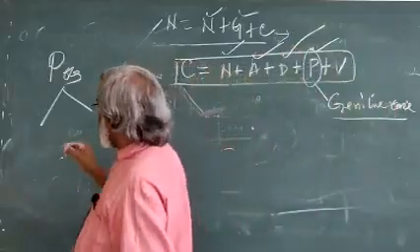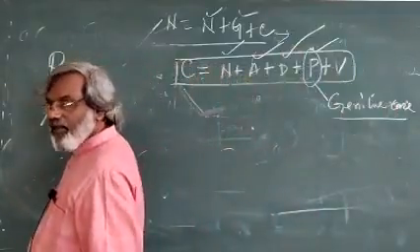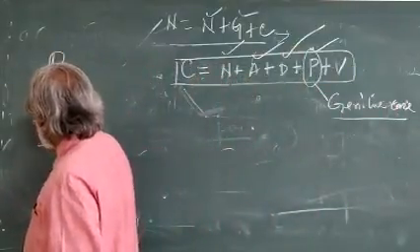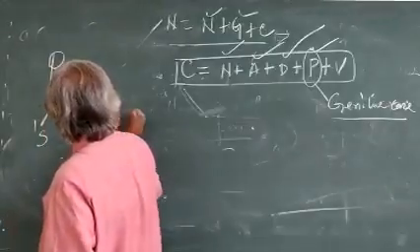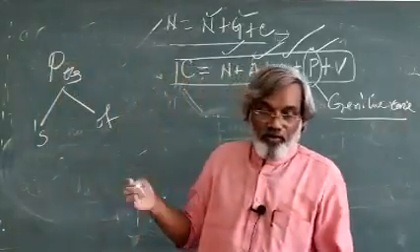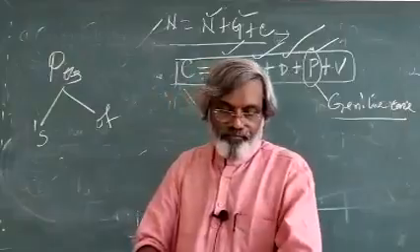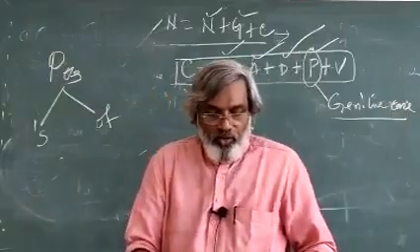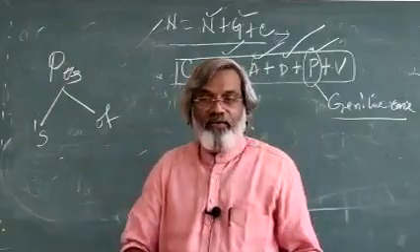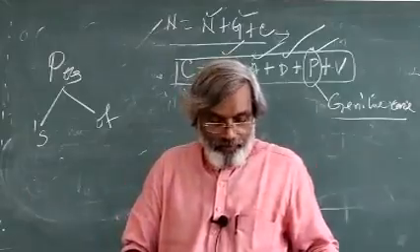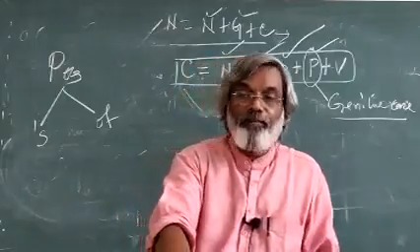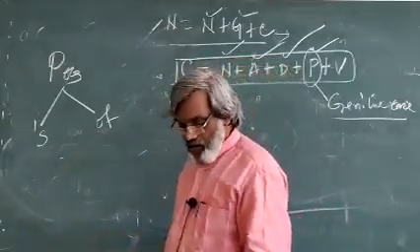What is genitive case? Genitive case is possessive case divided into two categories: one is 's, one is of. That you have to keep in mind. Very important. So you have to keep in memory the two divisions.